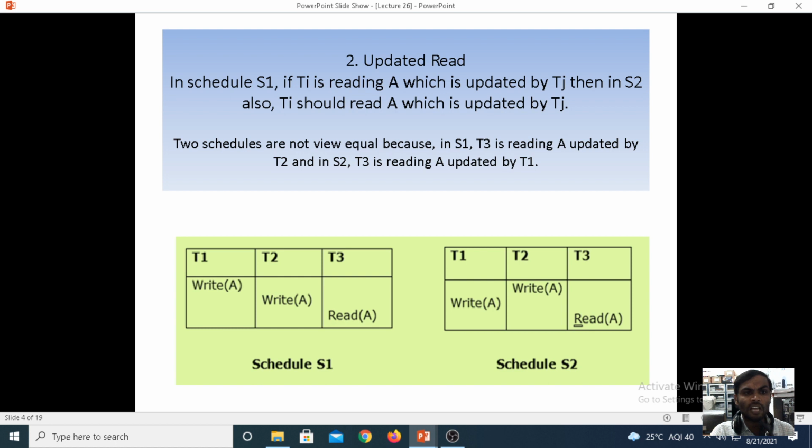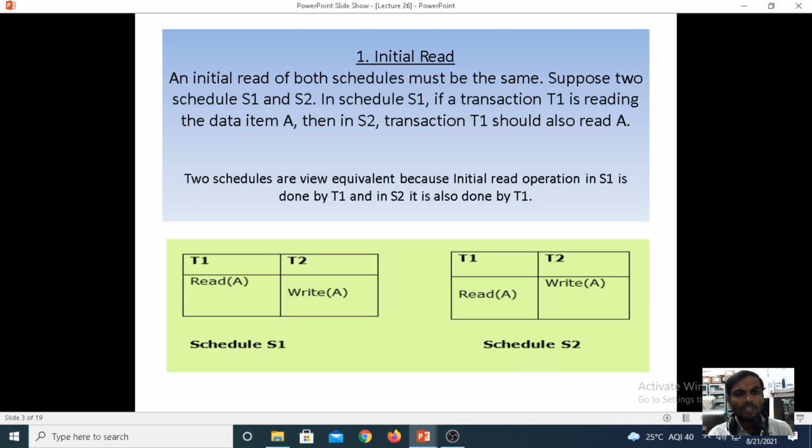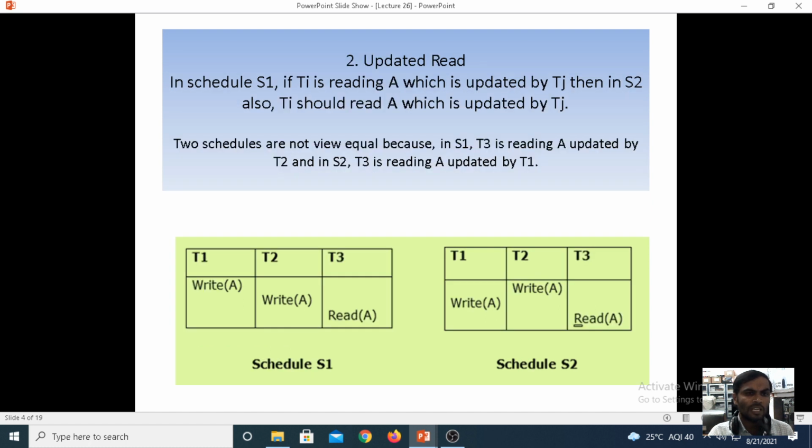Coming to the update read operation, both the operations are different, write and read will be there. That is the purpose it is not view equal under the view equivalence. Coming to the initial read, both read and write will be there in T1 and T2.